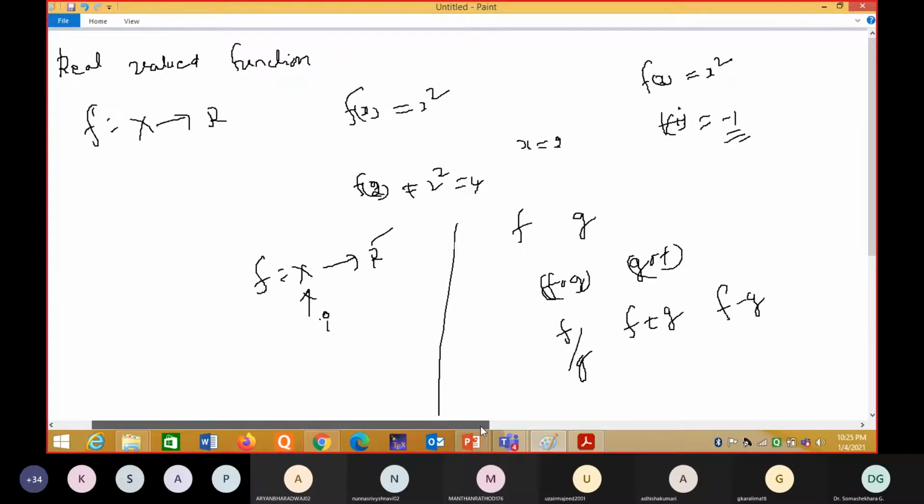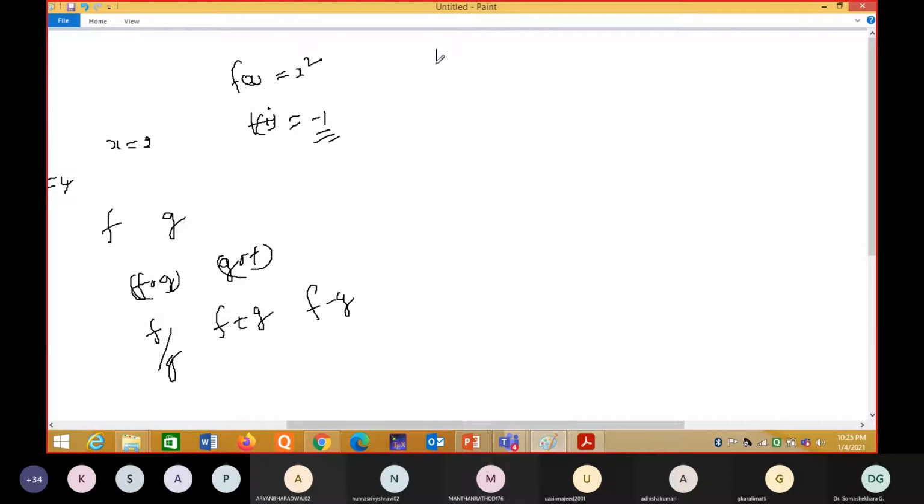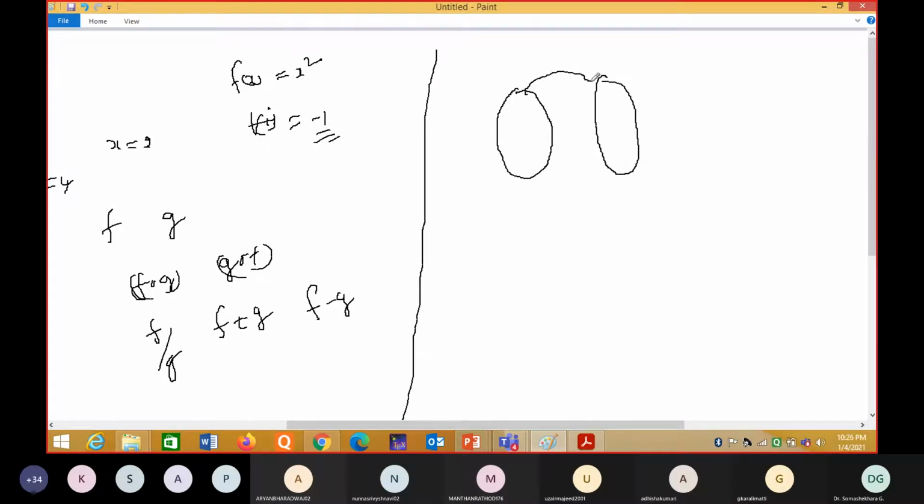Composition of functions. How do you explain the composition of functions? Suppose f is a function. I will take an element x here. Its image is f of x. Next, another function I have to take, g. G is a mapping from here to here.